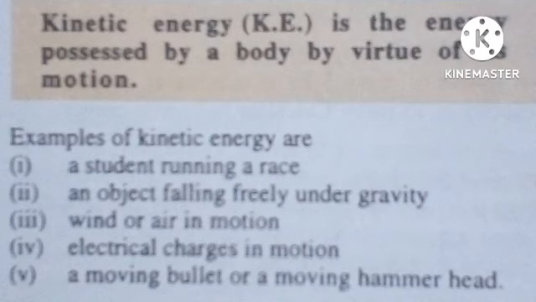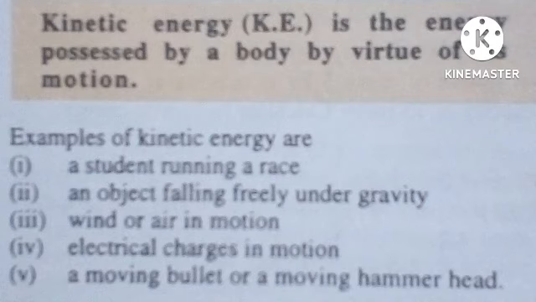But that is not really the cause. It is that the student has kinetic energy, and that energy has been transferred to your arm. And that energy makes your hand move in the direction of the energy. Now we also have an object falling freely under gravity. It also has kinetic energy. We also have wind or air in motion has kinetic energy.